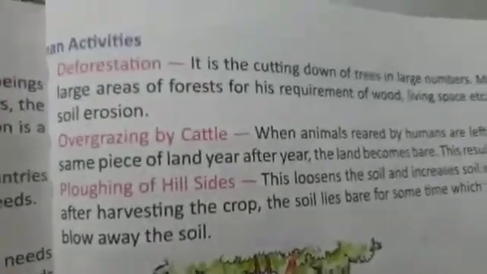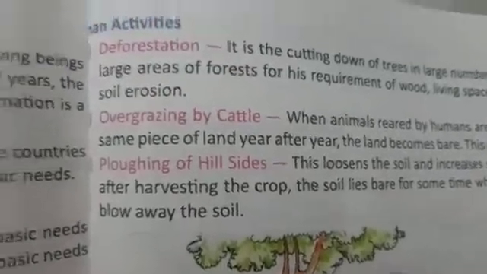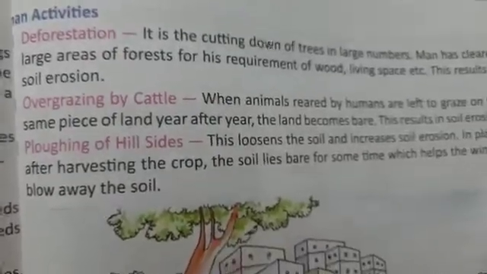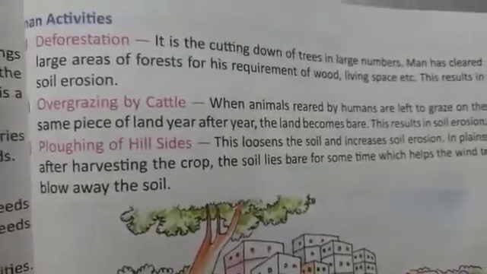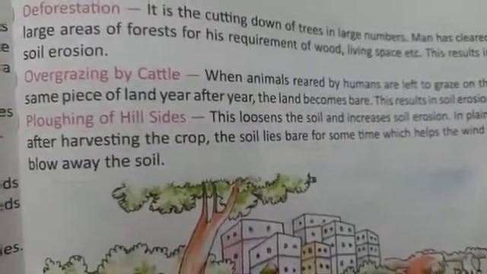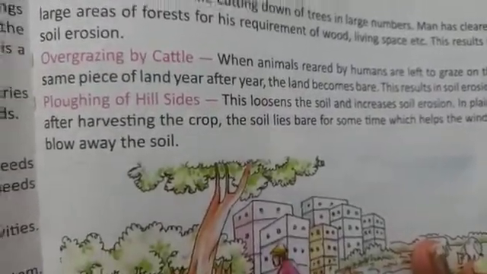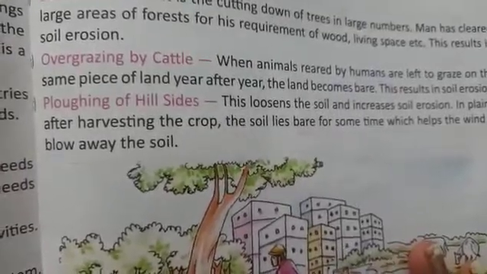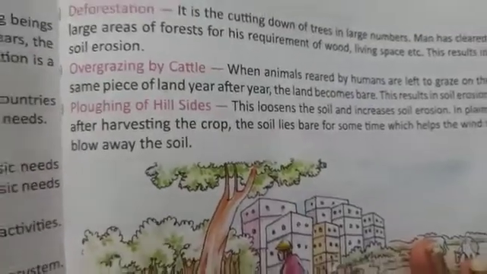Now we will do human activities. Human activities, first point is deforestation. What is the meaning of deforestation? Cutting down of trees in a large number. Man has cleared a large area of forest. Why? Because they require a larger amount of wood for living space.